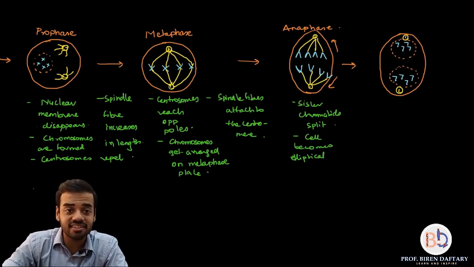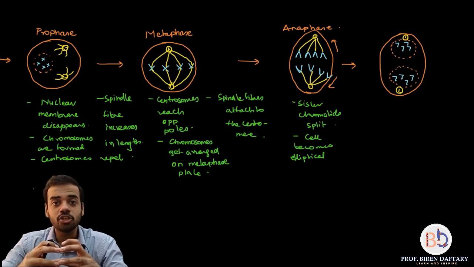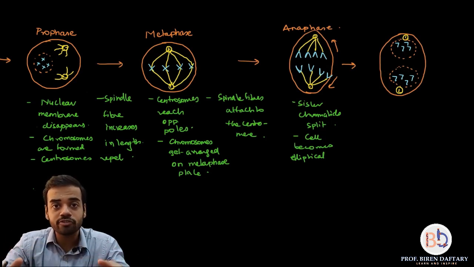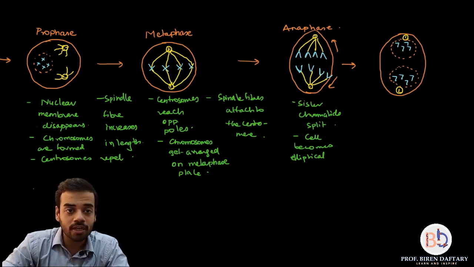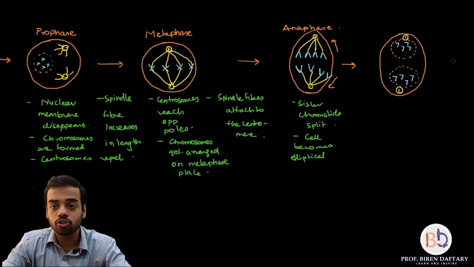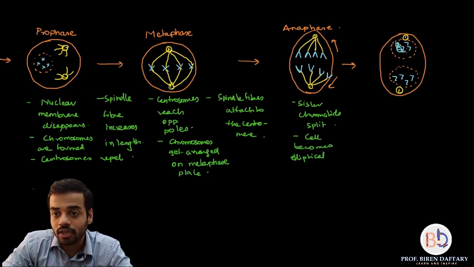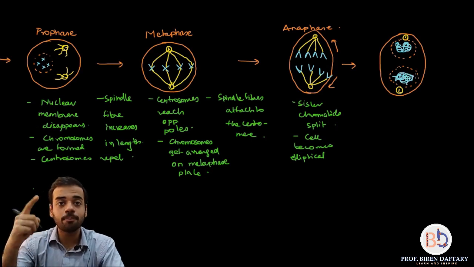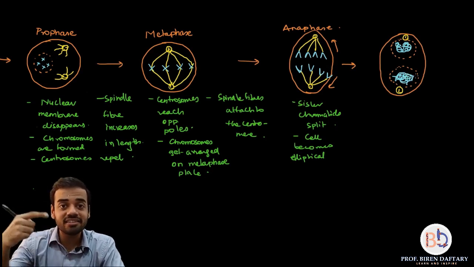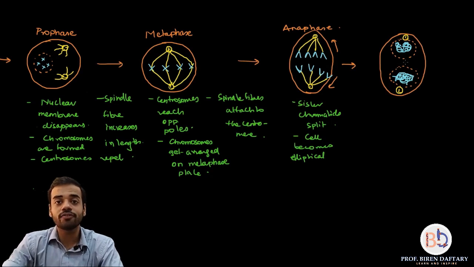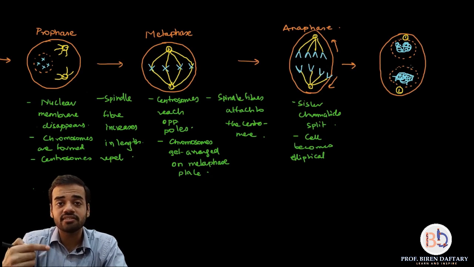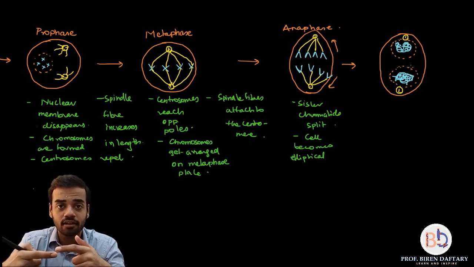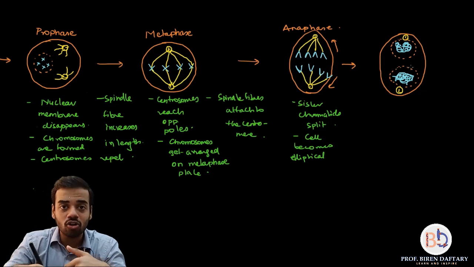And what happens next in telophase is, the nucleus has split, the chromosomes have split. Now chromosomes will again decondense into chromatin. So I am going to show the decondensation. So I am just going to draw chromatin over here. So once again, in prophase chromatin condenses into chromosomes. In telophase, after the division is over, chromosomes decondense. See, condensation means coiling, decondensation means uncoiling.